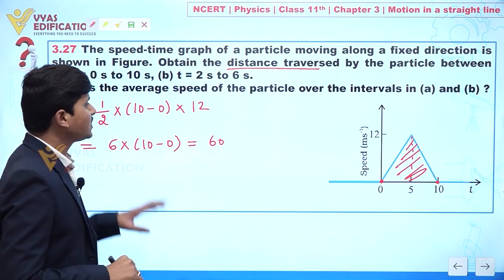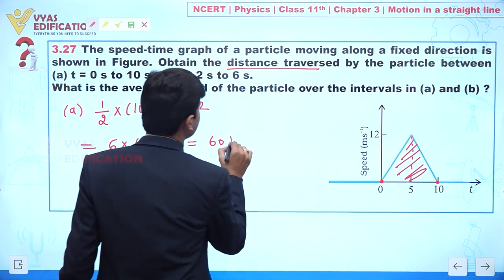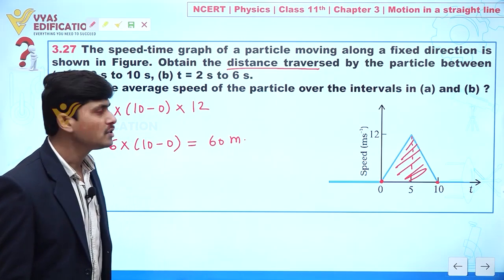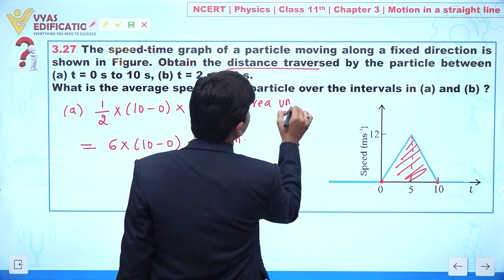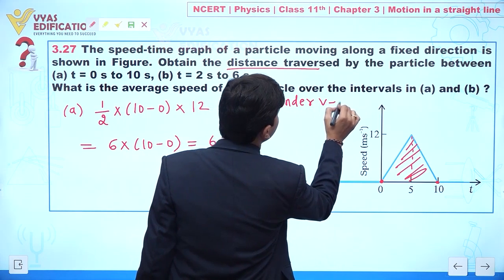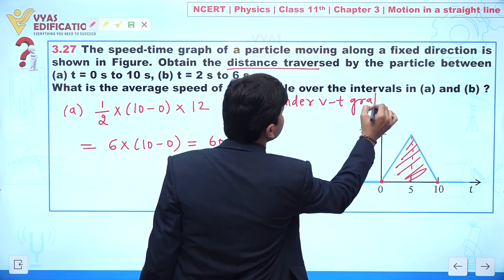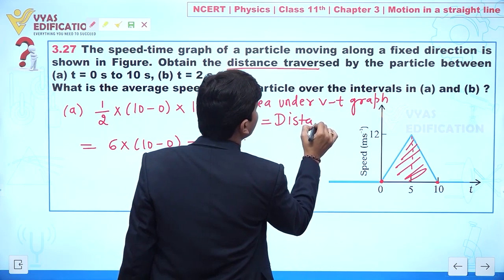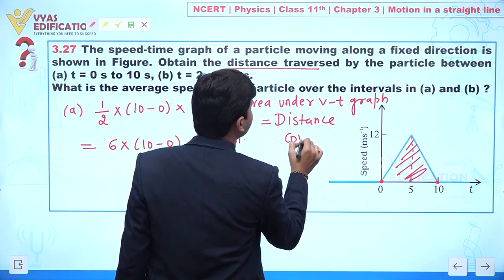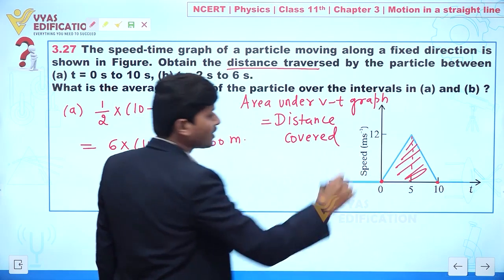Yes or no? So this 60 is 60 meter. Clear? Because the concept here is that the area under the v-t graph provides the distance covered. Clear to everyone?